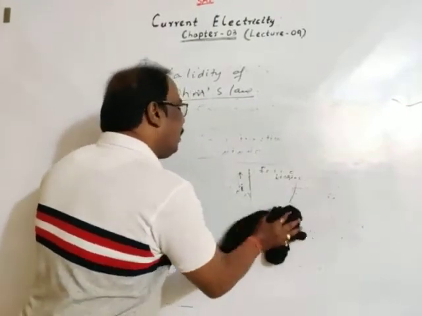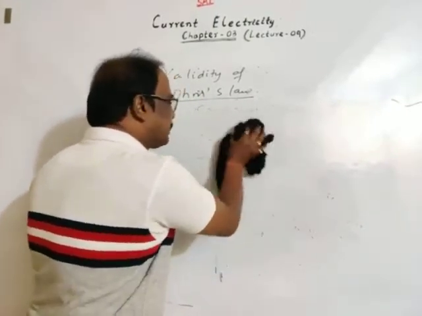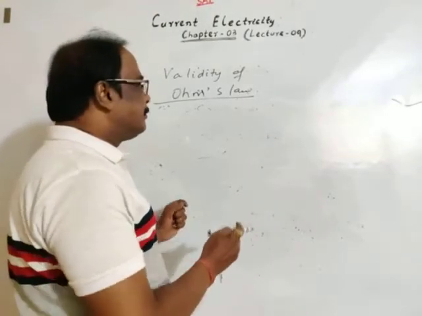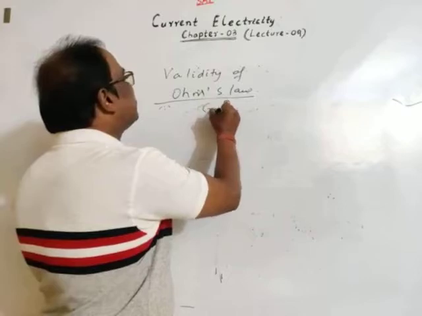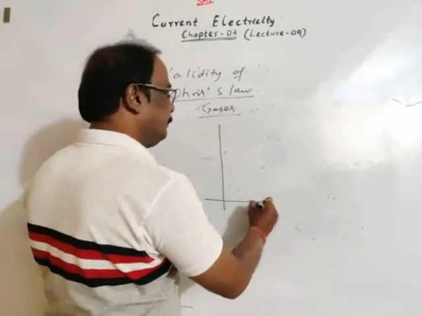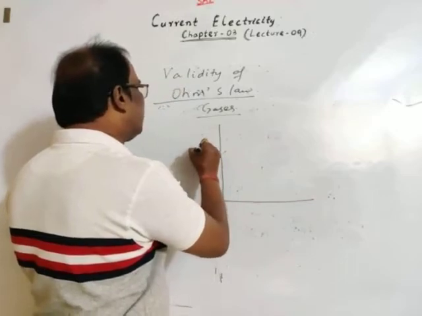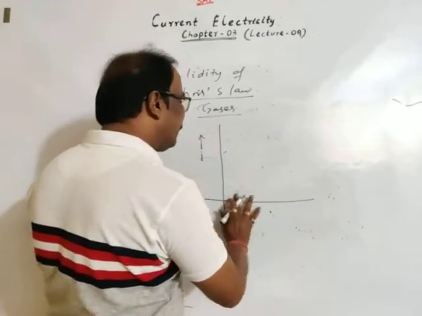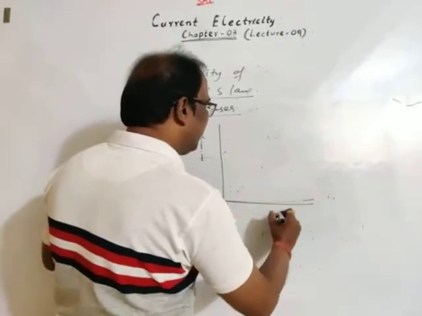Then for gases, Ohm's law is not obeyed in gases. For gases, let's take the variation of current and voltage, IV or VI, any variation we may take. Now we are taking IV.